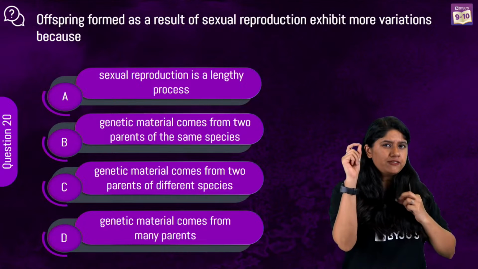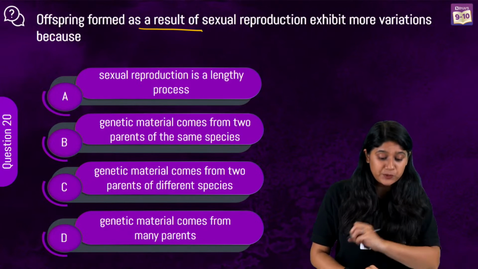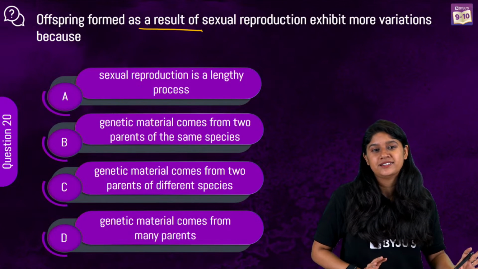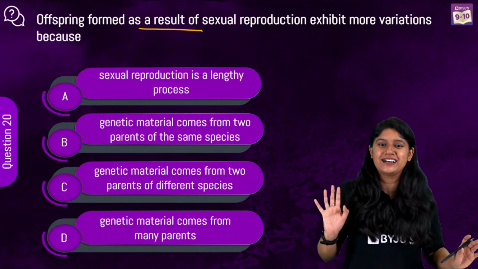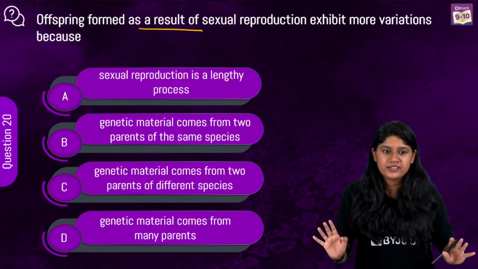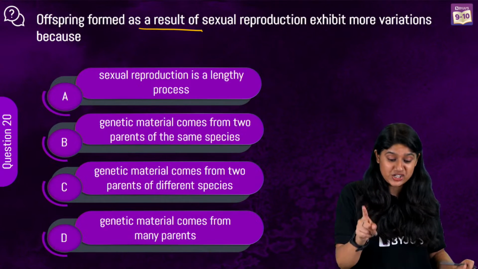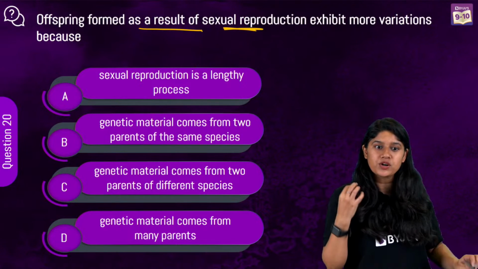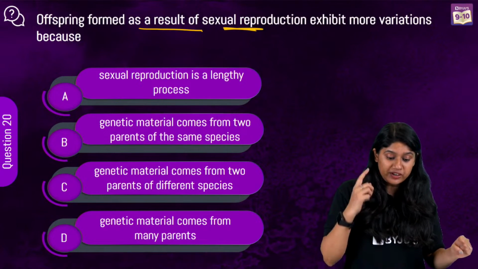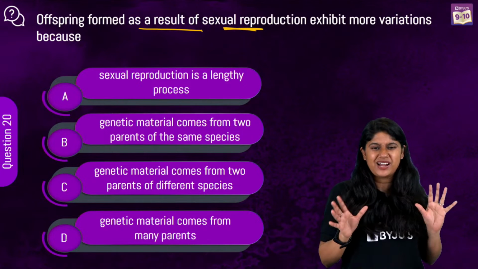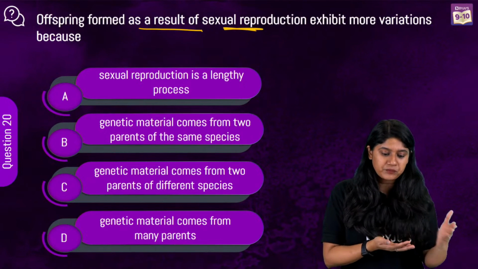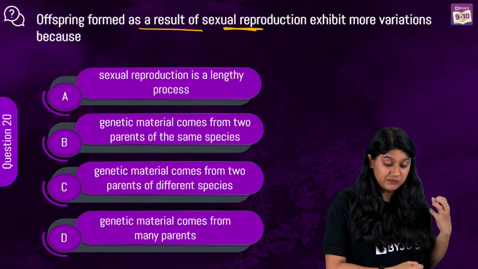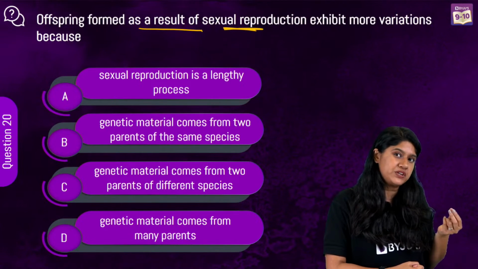Offspring formed as a result of sexual reproduction exhibit more variation. It's a very easy answer. Come on, everyone. Yes, we will see the variation in sexual reproduction. Why? What is the reason behind it? Sexual reproduction is a lengthy process. I don't think so, right? It's nothing but the fusion of the gametes. Then genetic material comes from 2 parents of the same species.